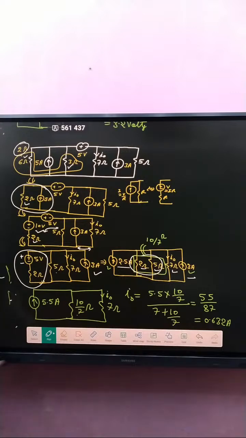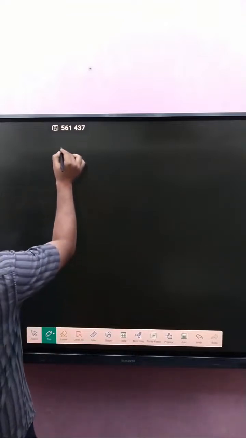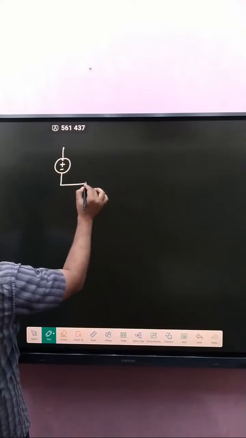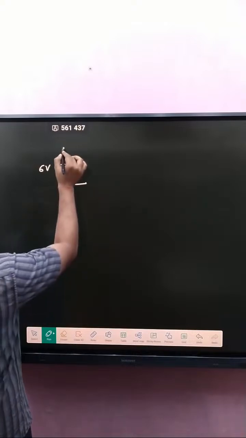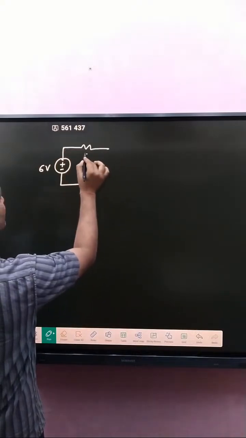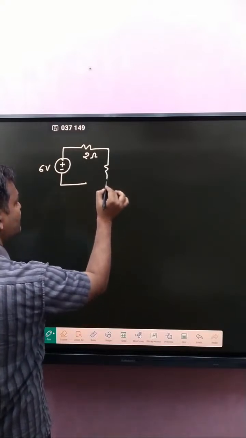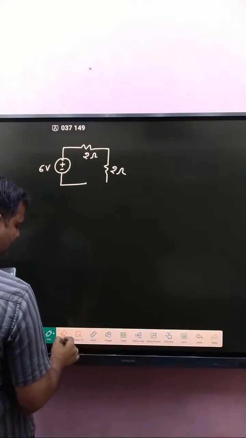Now we have taken another problem also. A voltage source, here plus minus, that is 6 volt, and here 2 ohm connected, and that is 2 ohm.